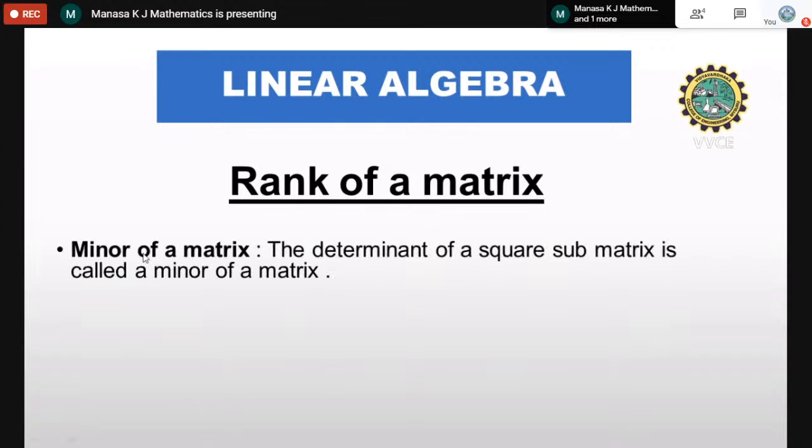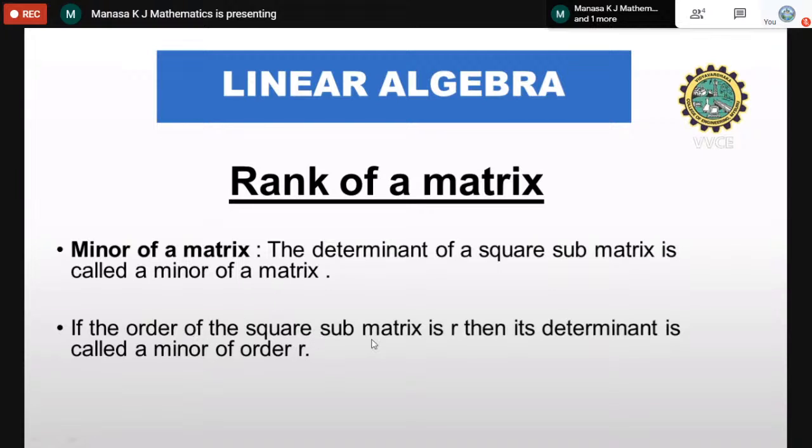In rank of the matrix, we have minor of a matrix. What do you mean by minor of a matrix? The determinant of a square submatrix is called a minor of a matrix. We have some matrix and we are taking a submatrix which is square, and we are taking the determinant of that submatrix, and that is called the minor of a matrix.